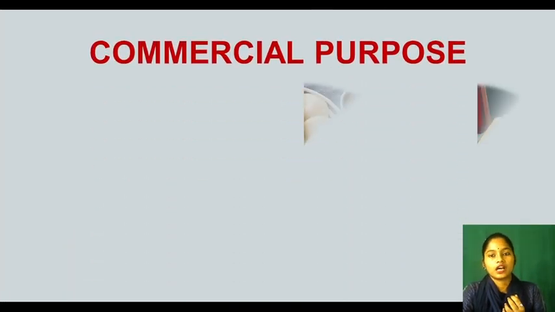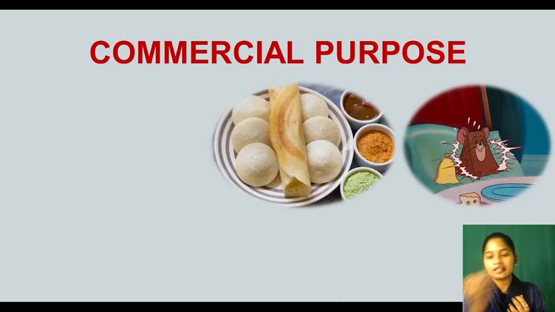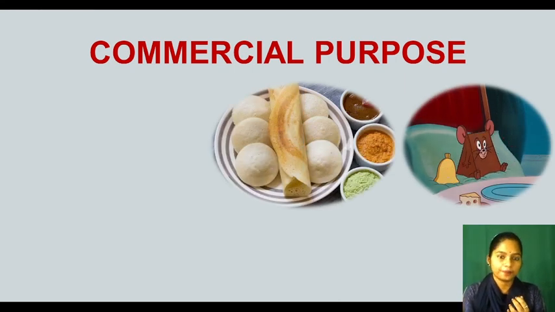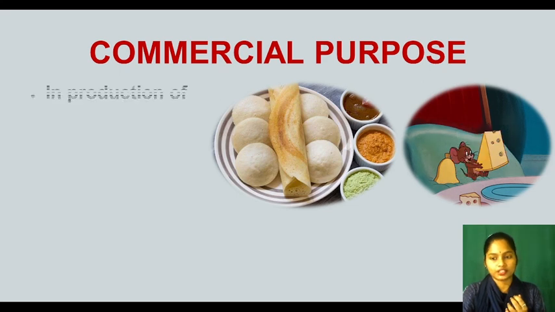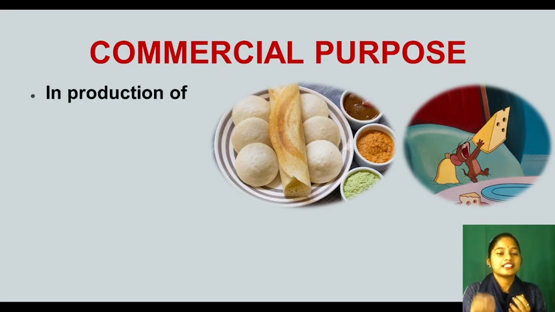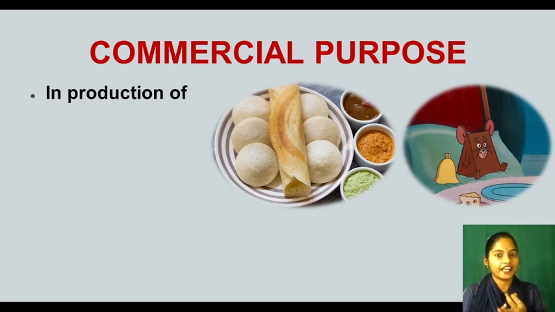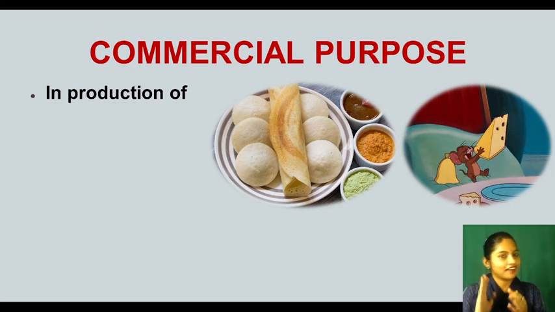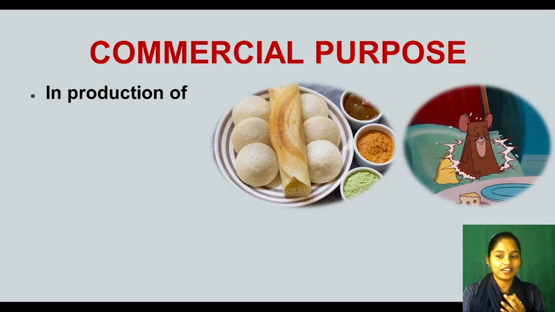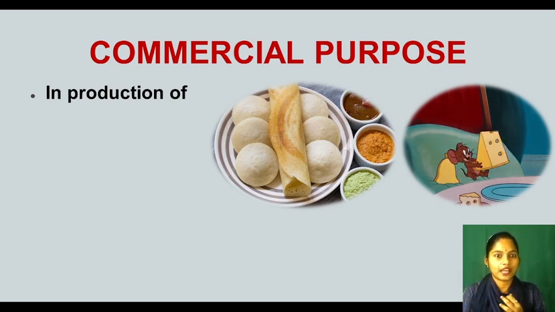Now see, commercial purpose, it means in the industry how we are using our microorganisms. See, look at the diagram. In the production of dosa and idli, okay, how? I will make it clear. Can you look at Jerry? What is it eating? It is eating cheese. Cheese is made with the help of microorganisms.